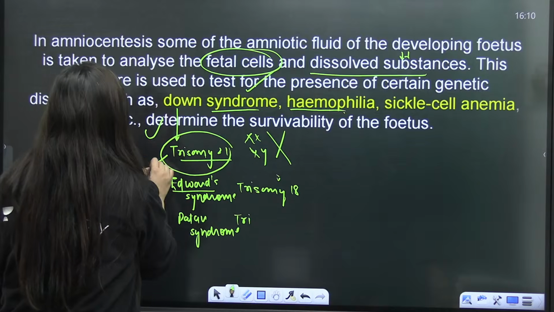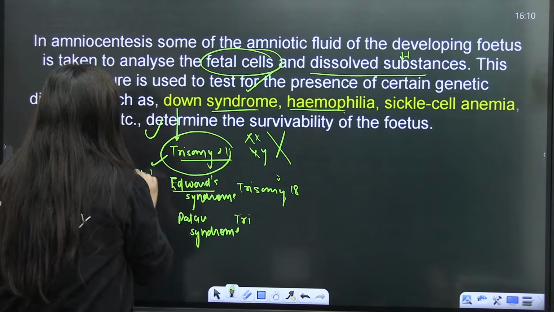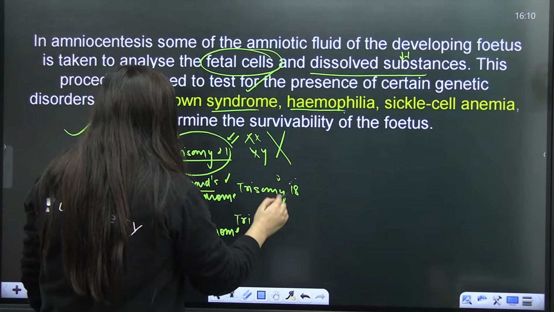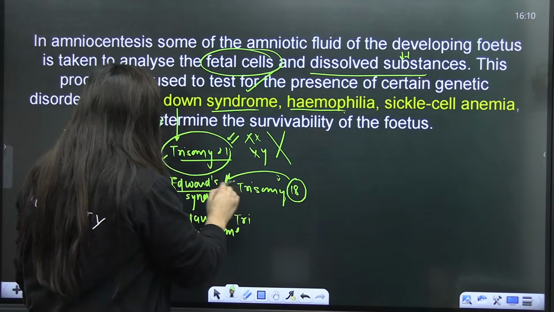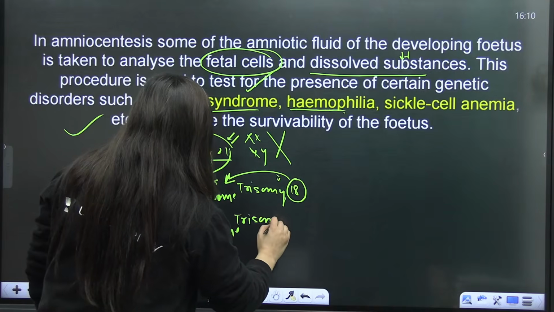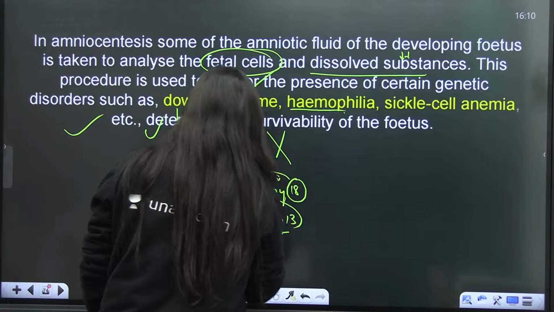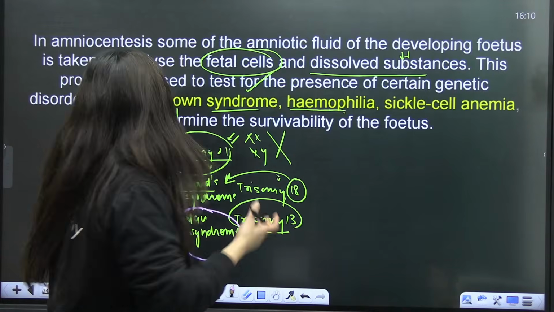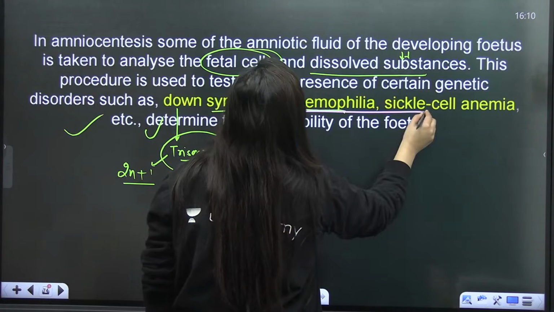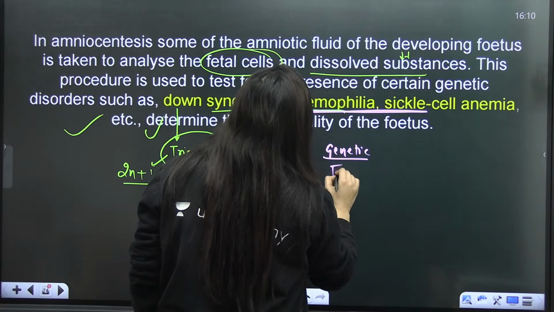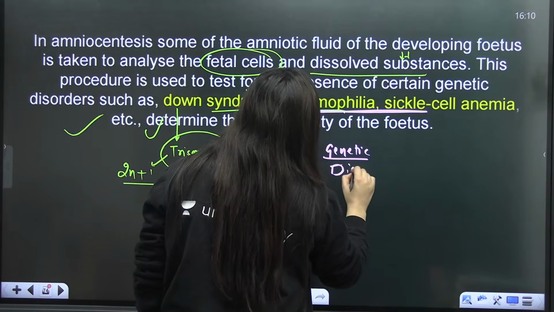What exactly is trisomy? Trisomy means 2n plus 1. If there is one extra copy of the 21st chromosome, that can be checked. If there is an extra copy of chromosome 18, then it is Edwards syndrome. If there is an extra copy of the 13th chromosome, then it is Patau syndrome. So this is the chromosomal disorder, and these are the genetic disorders. Even thalassemia can be checked.